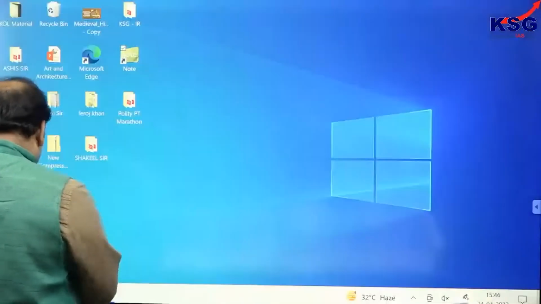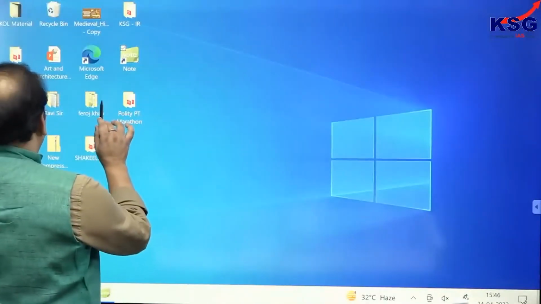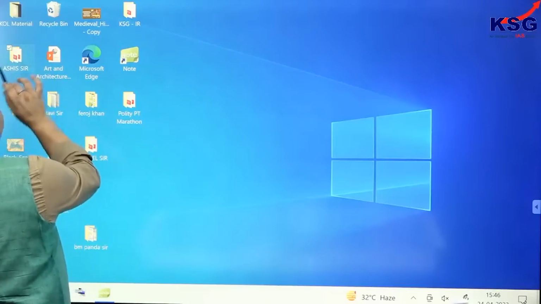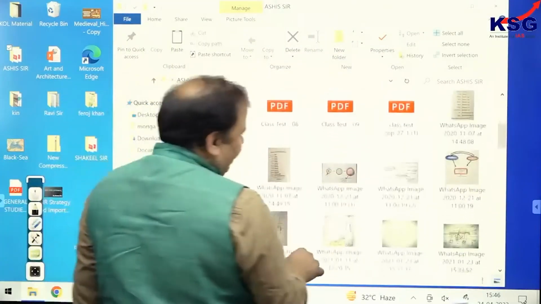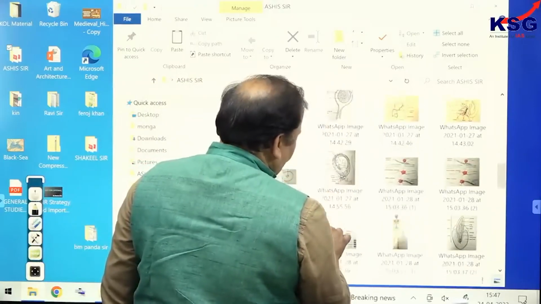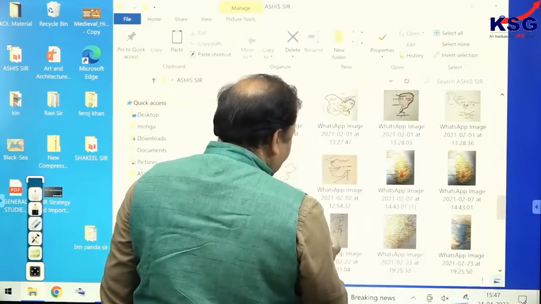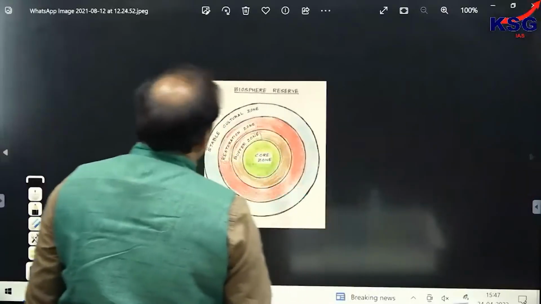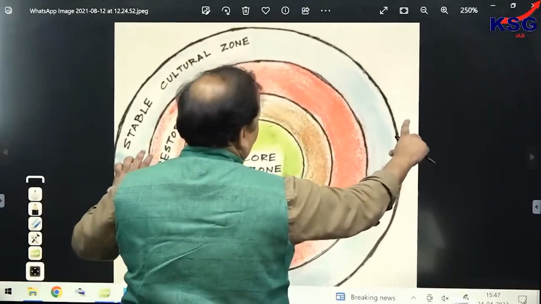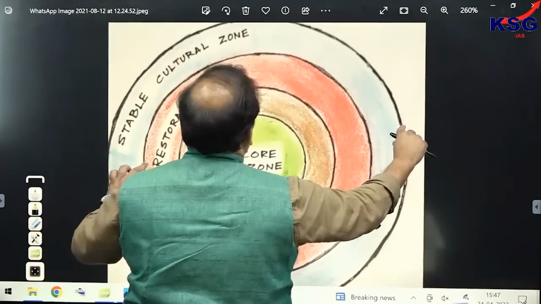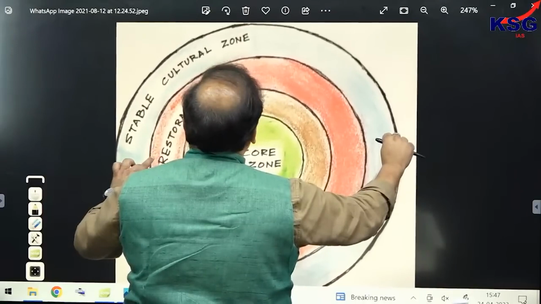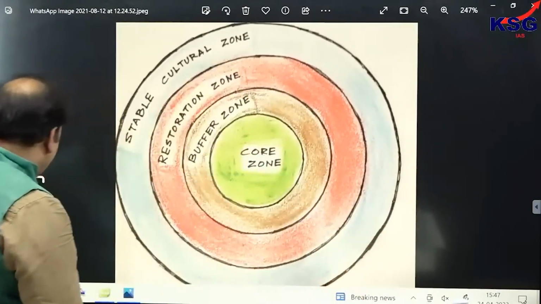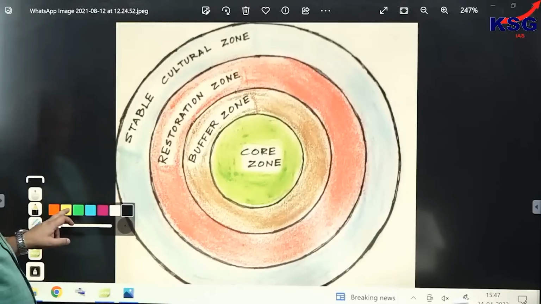But when we talk about biosphere reserves, they are areas of terrestrial or coastal ecosystem which have been recognized as reserves under the Man and Biosphere program of UNESCO. So biosphere reserves are areas of terrestrial and coastal ecosystem, recognized as reserves under the Man and Biosphere program of UNESCO. Clear?